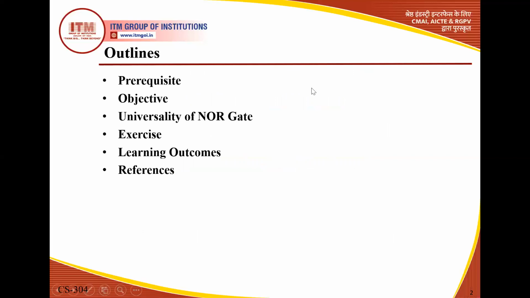So these are the outlines here: prerequisite, which is always required, and objectives. We cover some objectives in this video lecture. The third point is very important: universality of the NOR gate. In the previous lecture, we concentrated on the universality of the NAND gate. With the help of NAND, we designed all the remaining gates. Here we discuss the NOR gate.